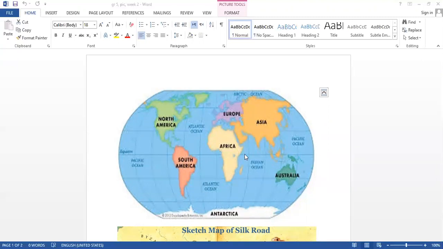What about the oceans? We have 4 oceans. Number 1 is the Atlantic Ocean. And as you can see here, the Atlantic Ocean moves along between Africa, North America, and South America. So it starts from here and goes down. Look, this is the Atlantic Ocean. Okay. Number 2, the Pacific Ocean. Pacific Ocean starts from here.